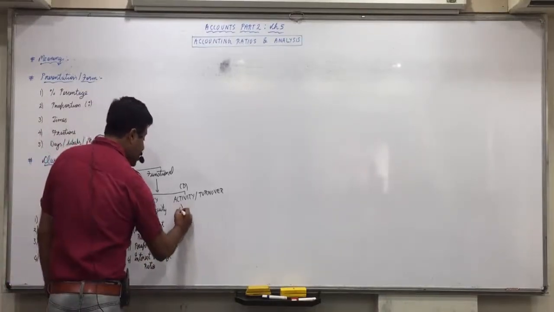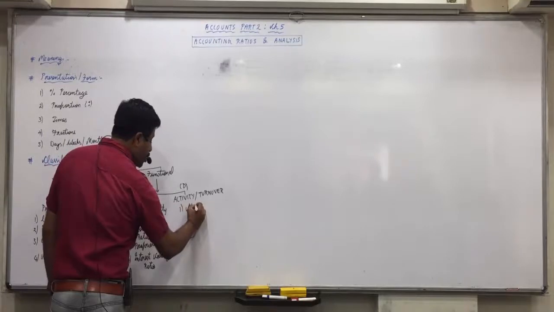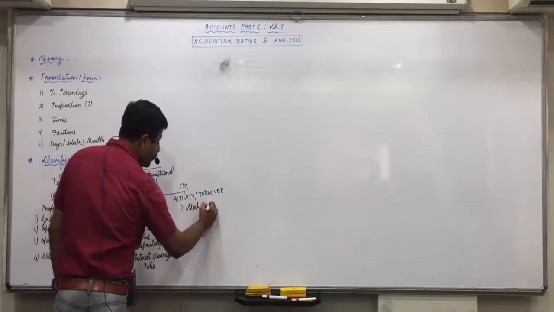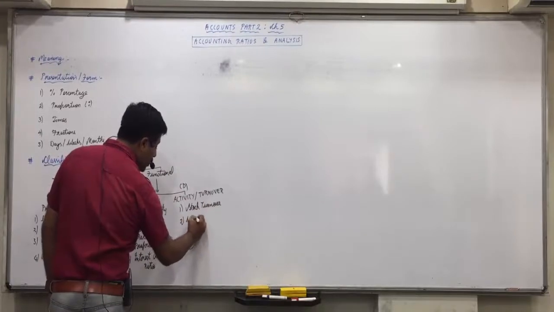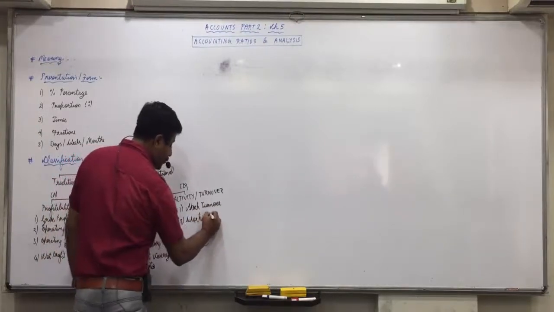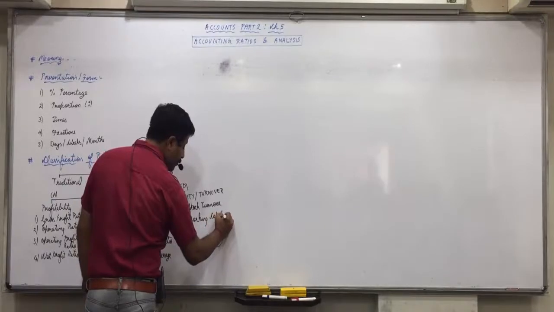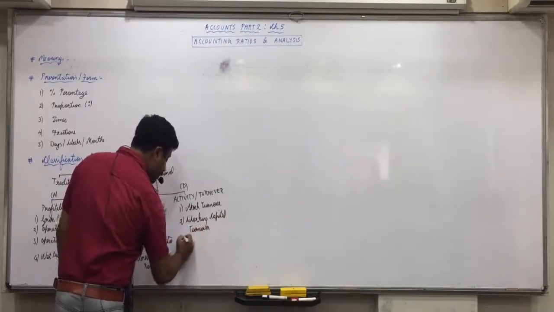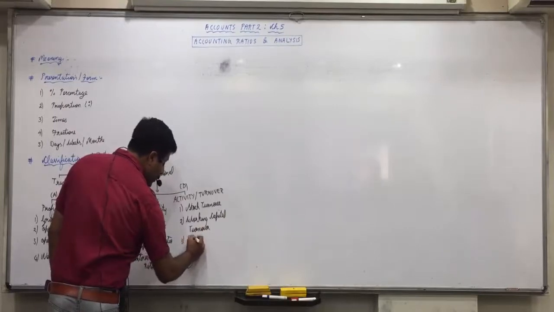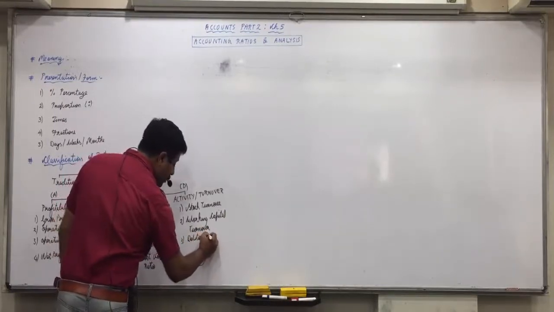In activity ratios, we'll study stock turnover ratio, working capital turnover ratio, debtors turnover ratio, and creditors turnover ratio.